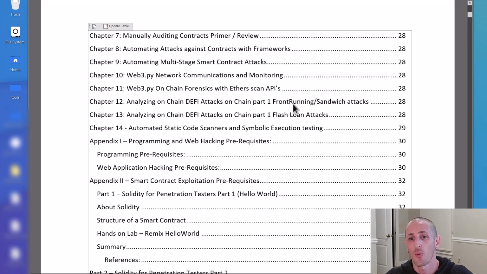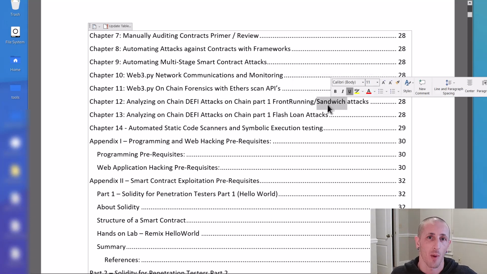We have front running and sandwich attacks, which is stuff we talked about before, and how to parse that out and find those live on the blockchain as they're coming in, and really understand how those attacks work by looking at what happened on chain, right?